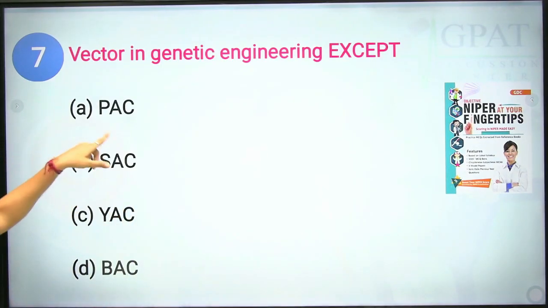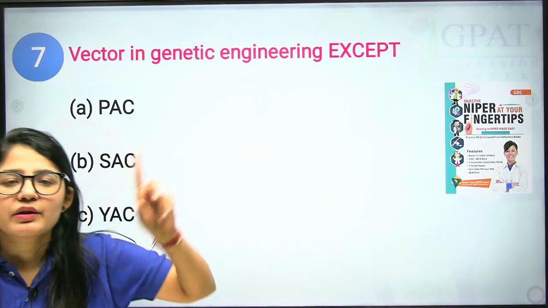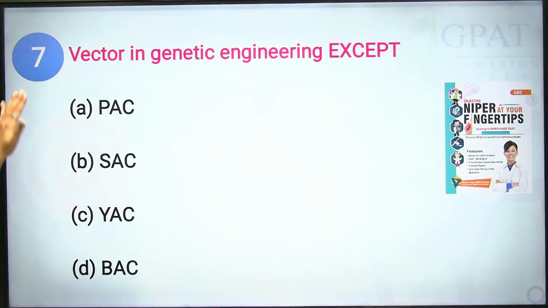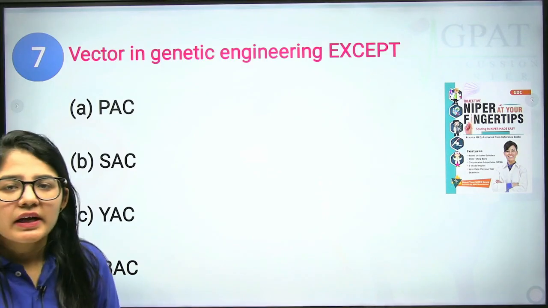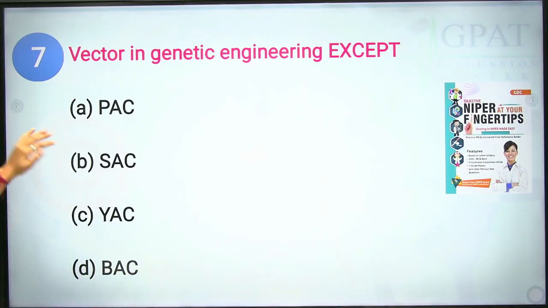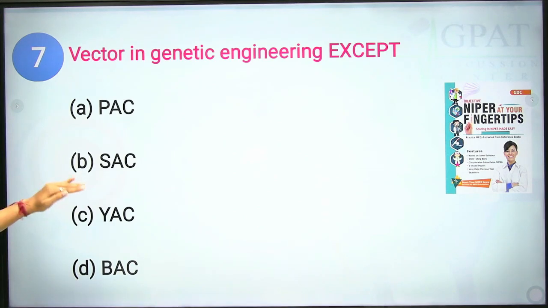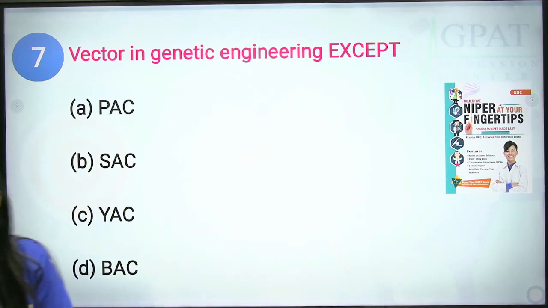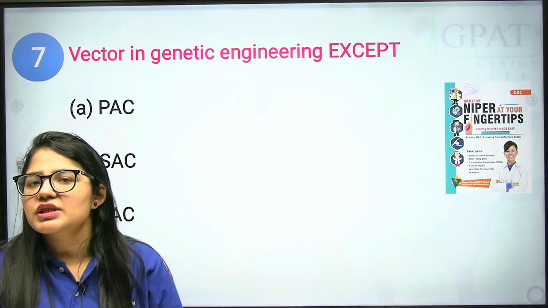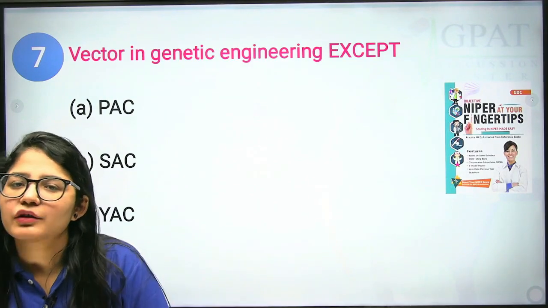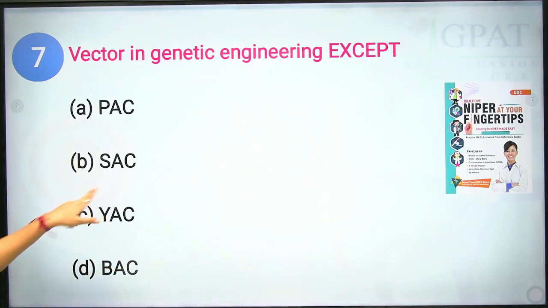So yes, this is a genetically engineered vector because it is cultured according to artificial chromosomes. Clear? We can say this is used for cloning large DNA fragments. Next we have SAC. I think there is no such vector present in our genetic engineering field, or in biotechnology. So the correct answer will be SAC. But let's see the rest.